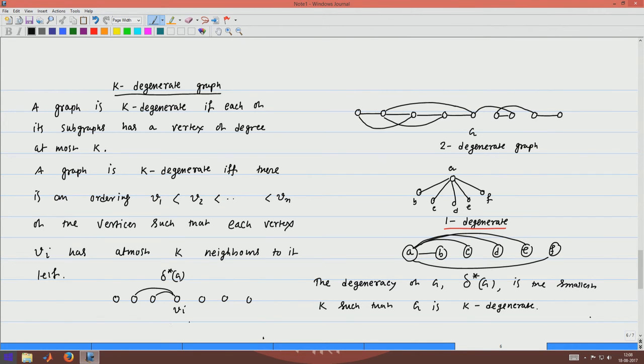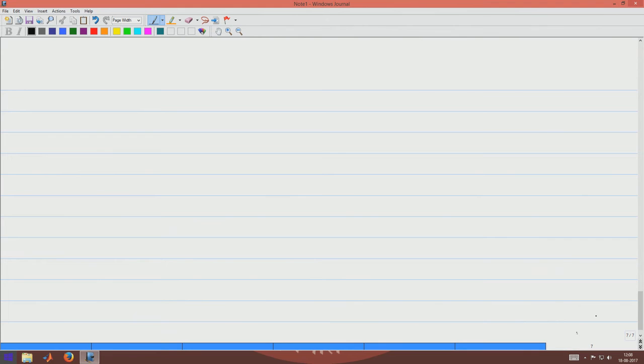So, that is why, using the greedy technique, the number of colors required to color the graph, which has degeneracy delta star G, is delta star G plus 1.